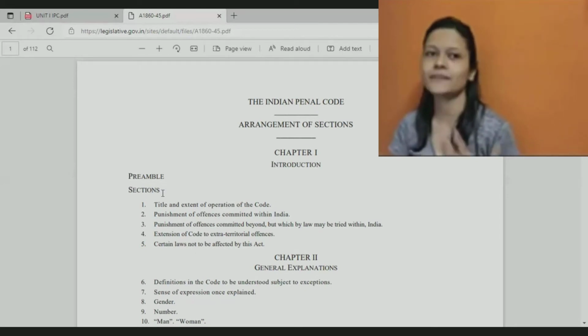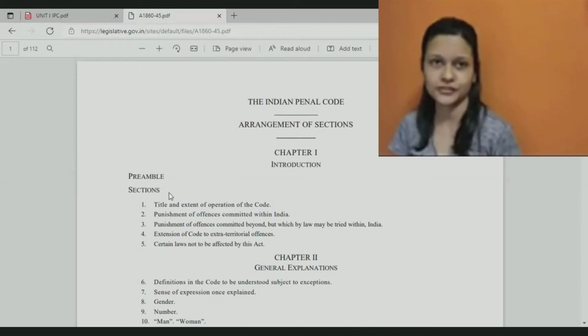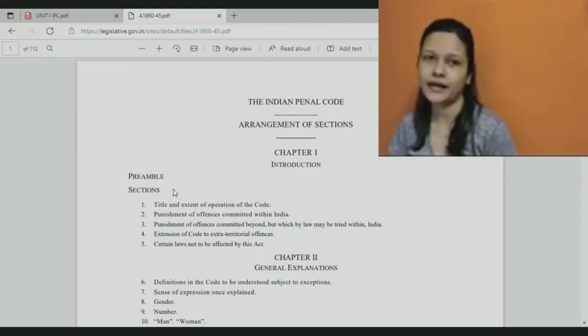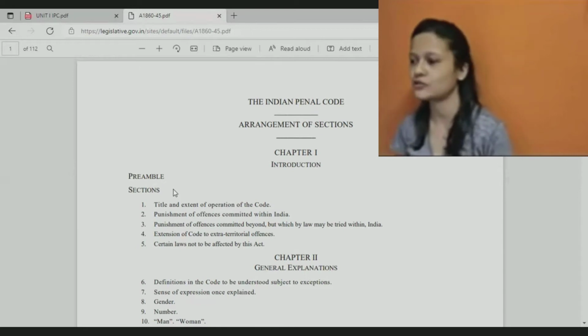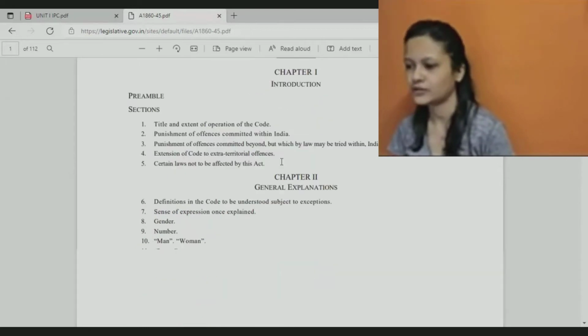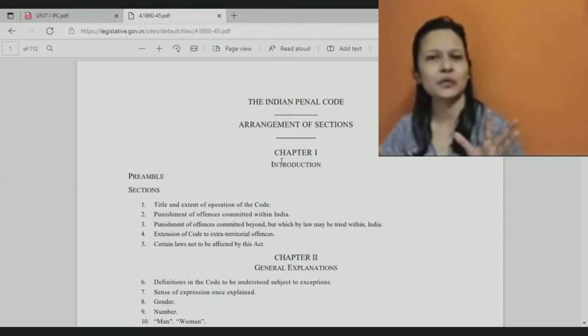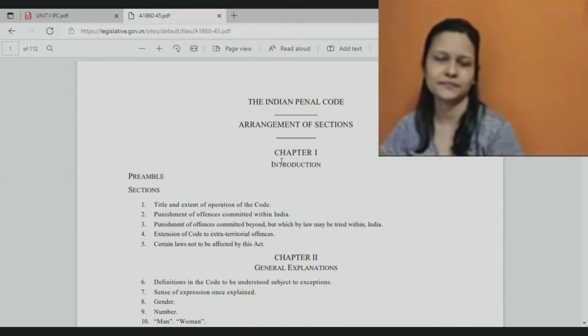It's important for us to remember a few of the important sections, because that's what we need to write in exams. That's where questions will be framed from also. So we need to remember a few important sections. Now, what is the Indian Penal Code? What do you think is written in the document?